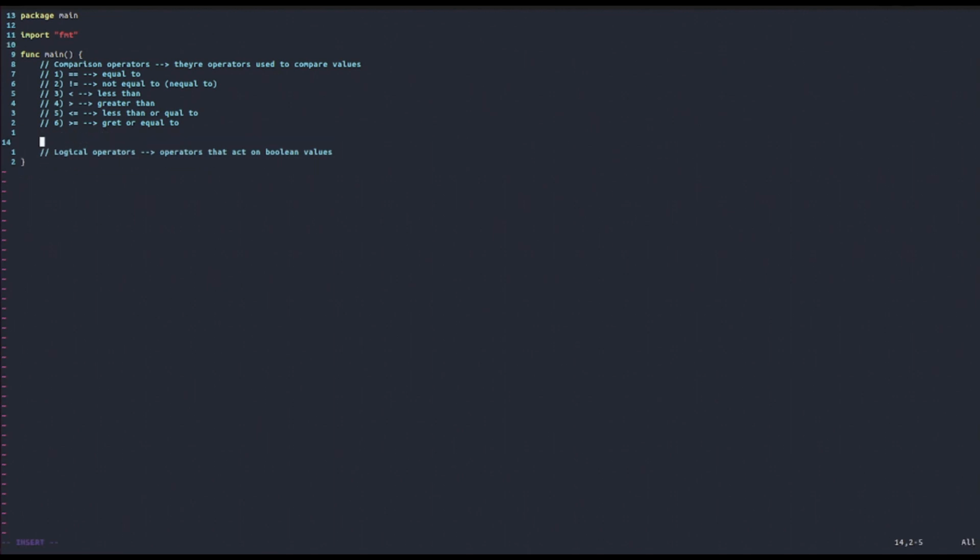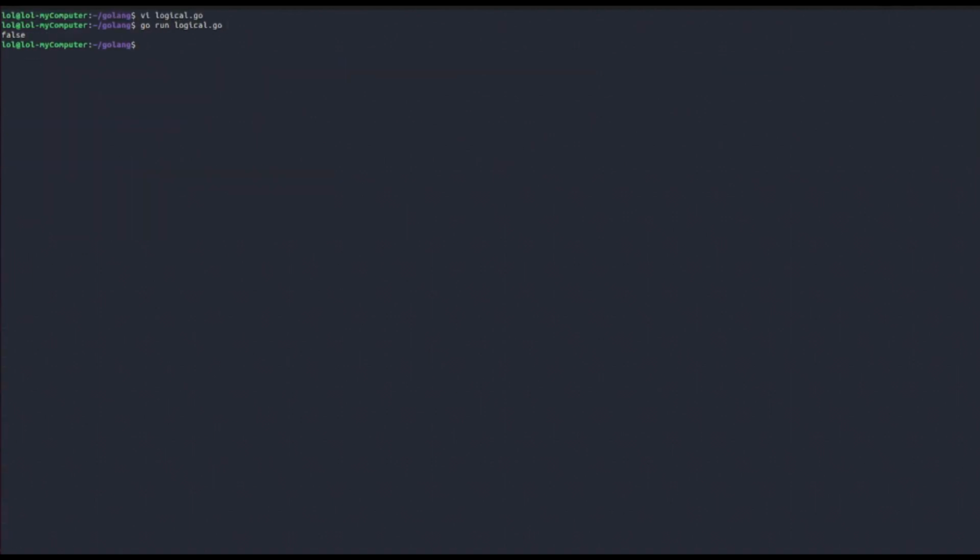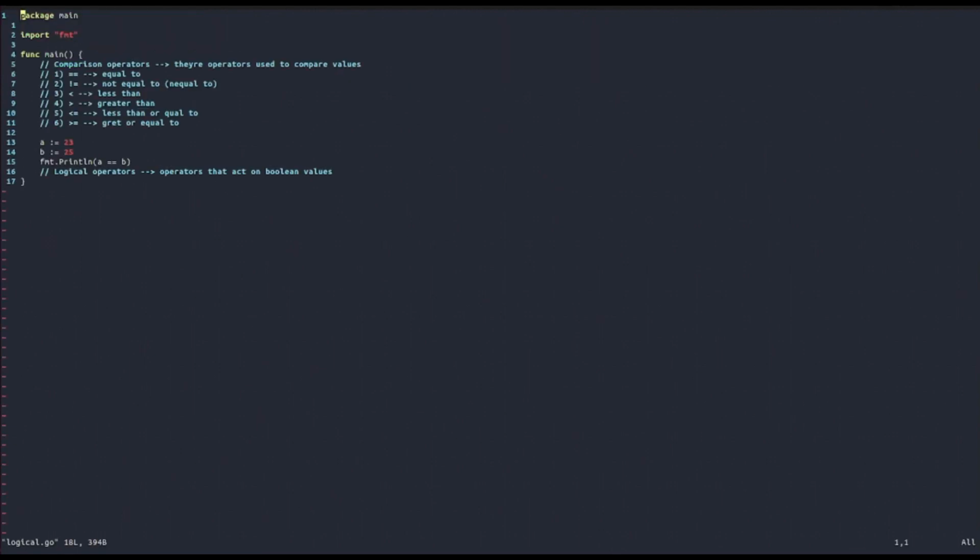So let's start and declare a variable A equal to 23, and then another variable B equal to 25. Okay, so now let's println A equals B. So let's print out to the console if A is equal to B. Let's see what happens. Well, as you can see, it gives false. Why? Because B is different than A.